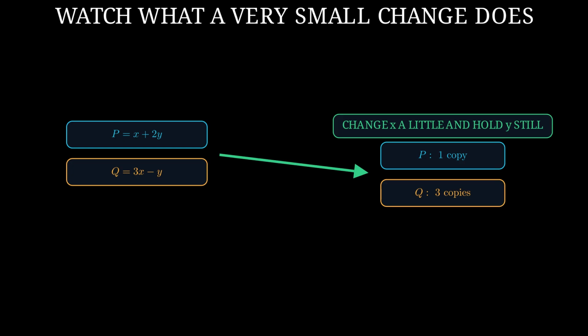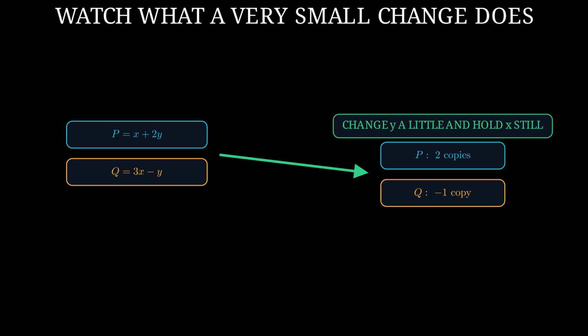In the first formula, X appears once, so the first output changes by 1 copy of that small amount. In the second formula, X appears 3 times, so the second output changes by 3 copies of that small amount. Next, change only the second input, named Y, while the first input stays still.